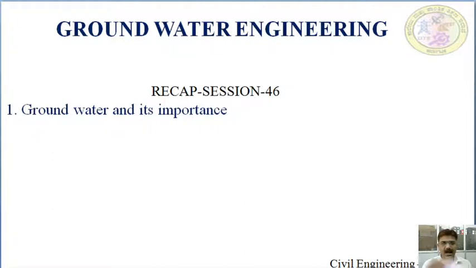Now coming to the definitions of groundwater. Soil water, vadose water, capillary water, and water table were the definitions which we have discussed. Coming to the advantages of the groundwater over the surface water. Groundwater exhibits less fluctuations than the surface stream flow. It is more uniform in quality, temperature, and other pollutants. And it is also free from weed seeds, plant organisms, and chemical composition.